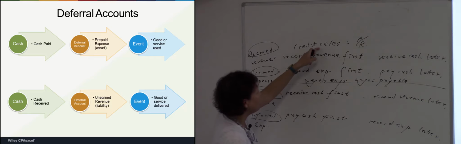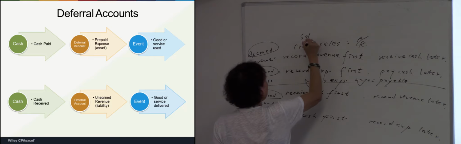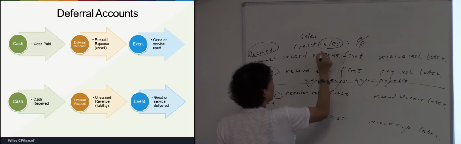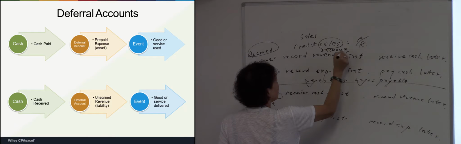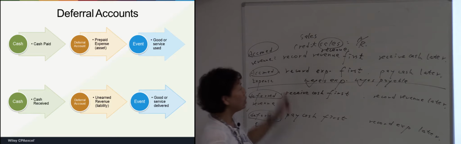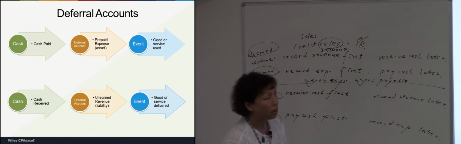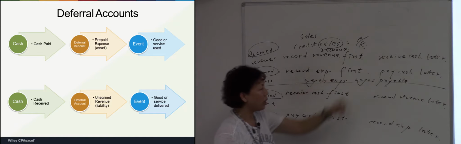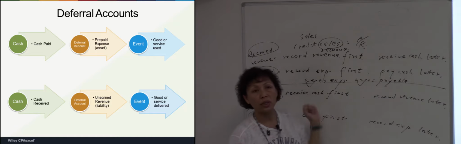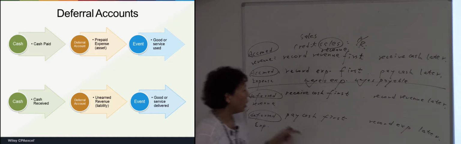And here, credit sales revenue is an accrued revenue, and accounts receivable is an accrued asset. So accrued revenue, accrued asset, accrued expense, accrued liability, all are accrued.